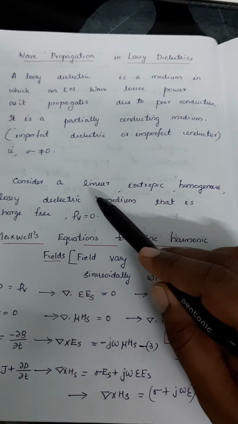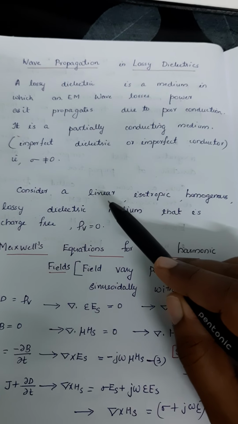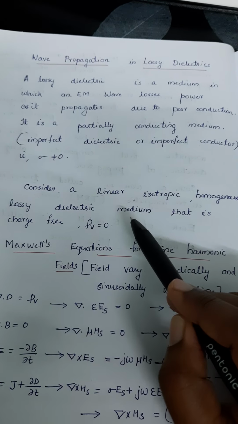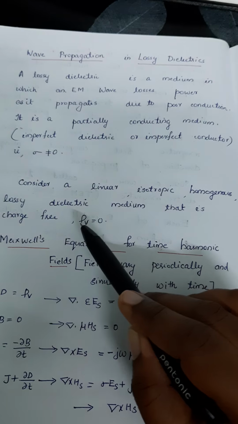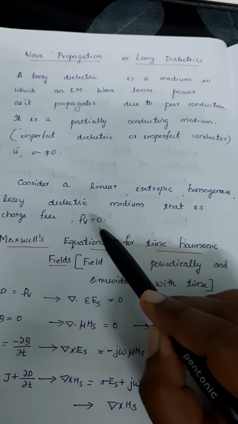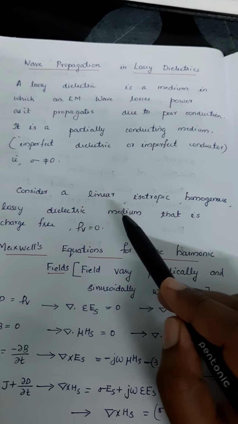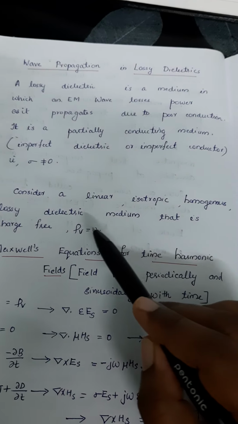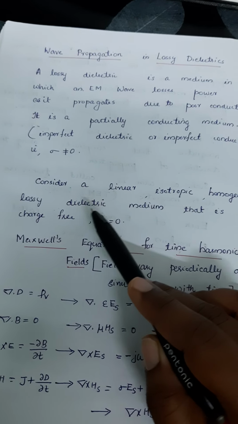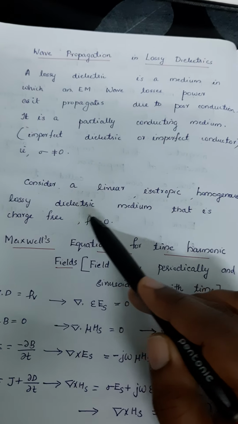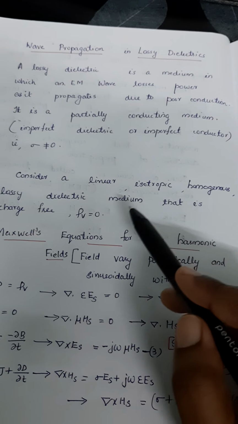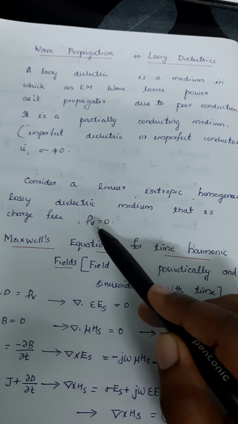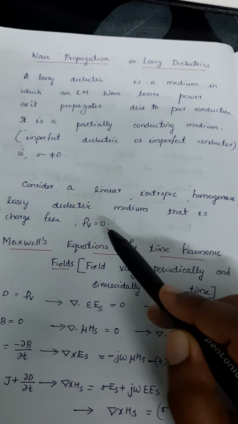So here we are going to consider a linear, isotropic, homogeneous lossy dielectric medium that is charge free, that is rho v is equal to 0. In this particular medium, some sort of conductivity may happen, and also it is a charge free region. That means rho v is equal to 0.